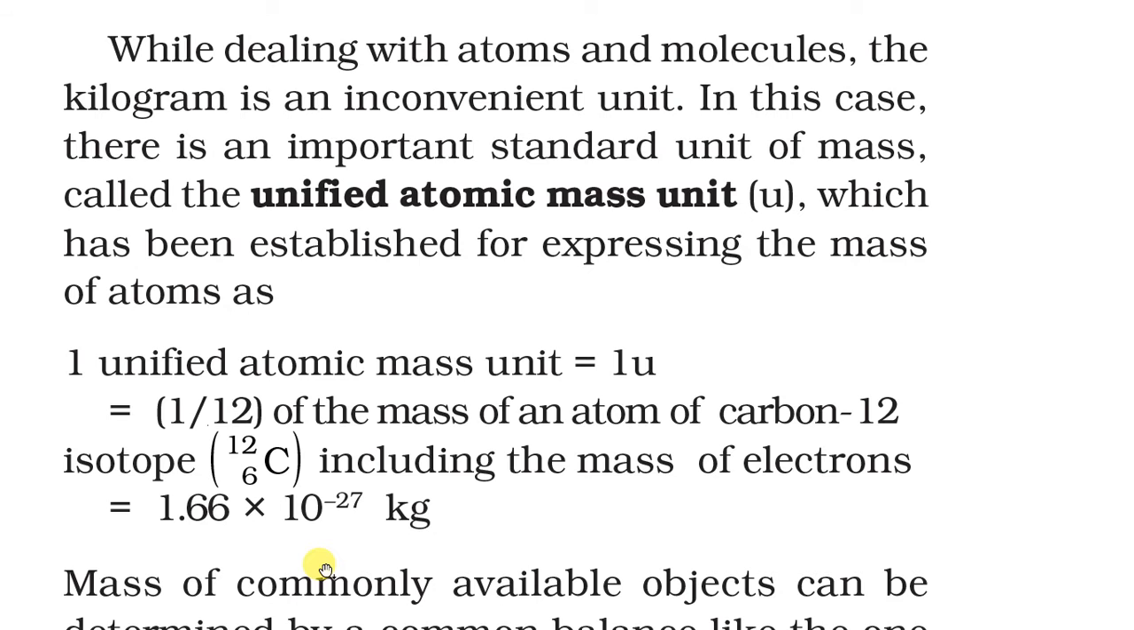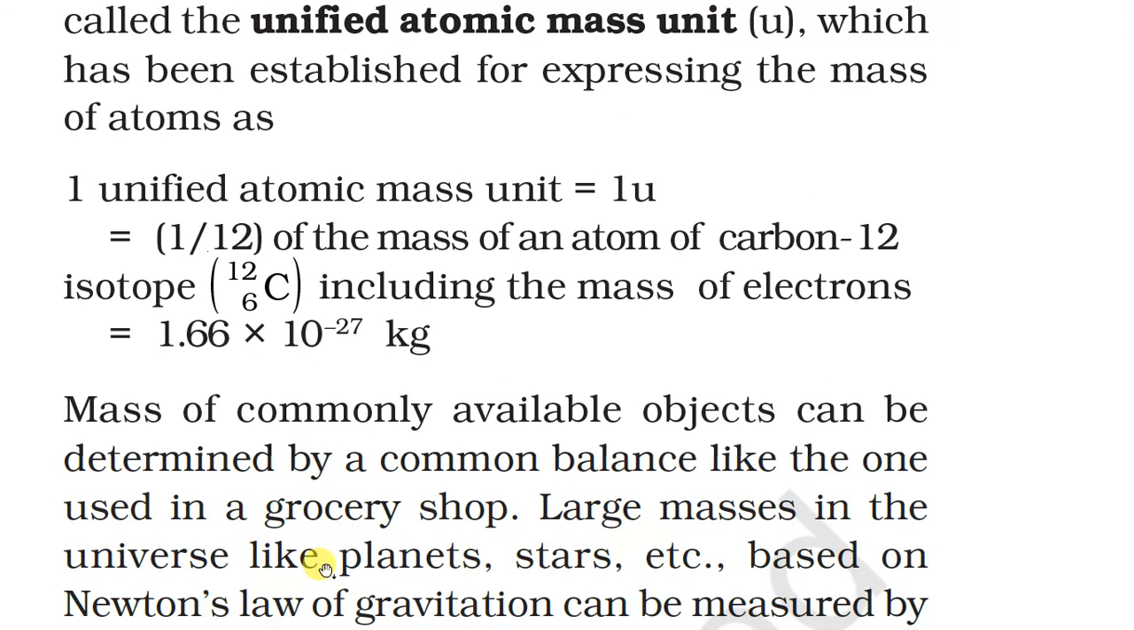The mass of commonly available objects can be determined by the common balance. Whenever we go to a grocery shop, some weight is put in the other plate, and what you are buying, suppose sugar or wheat, is put in the another plate, so it balances the weight. That's why we use the common balance for commonly available objects.